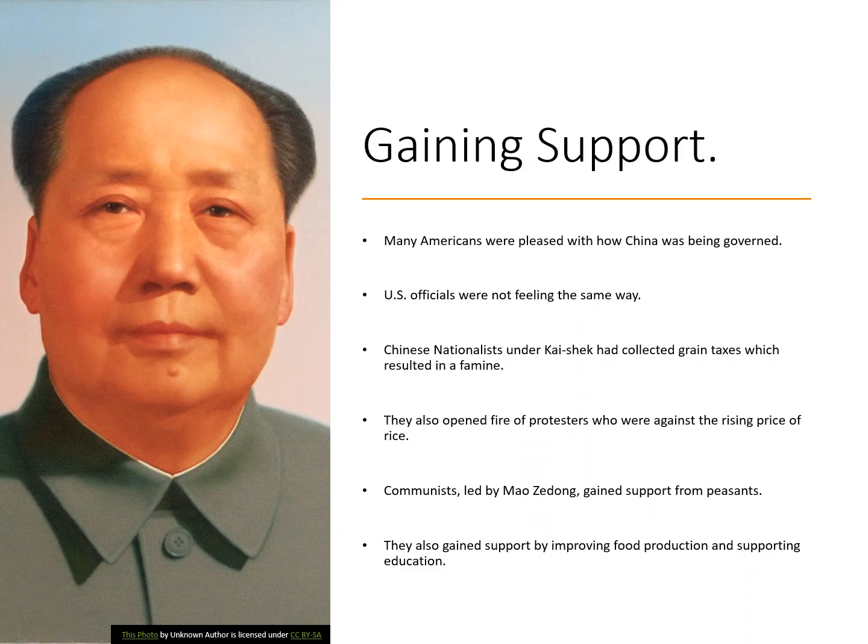But gaining support, many Americans were pleased with how China was being governed by Chiang Kai-shek, the nationalist leader, but U.S. officials were not feeling the same way. Chinese nationalists under Kai-shek had collected grain taxes on the Chinese, which had resulted in a famine, and they had also opened fire on protesters who were against the rising price of rice. Communists, led by Mao Zedong, had been gaining support from peasants, and they also gained support by improving food production and supporting education. That's Mao Zedong right there.